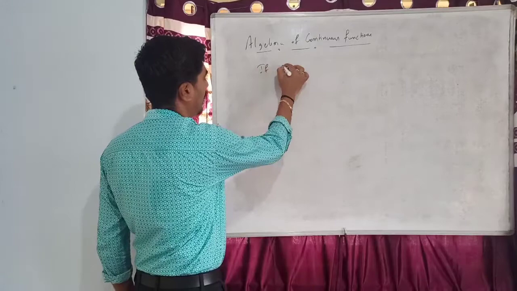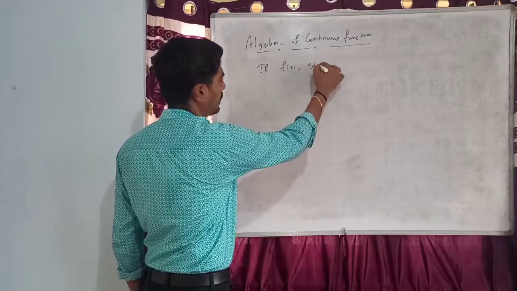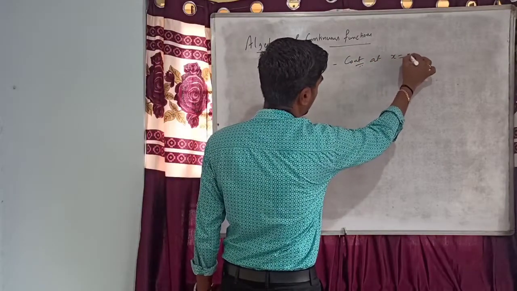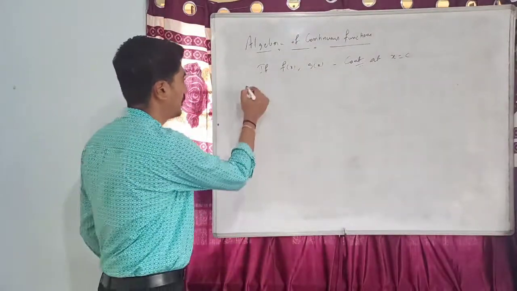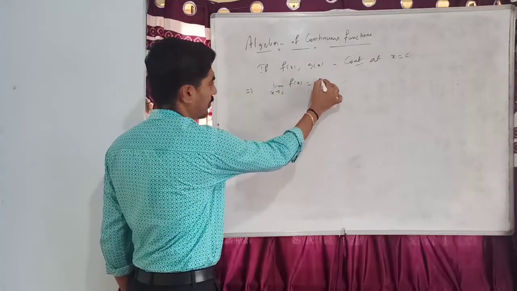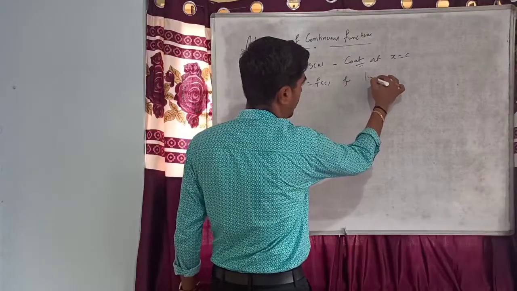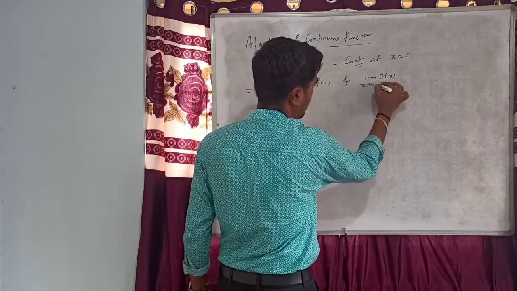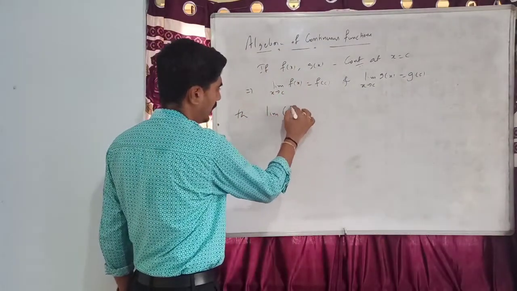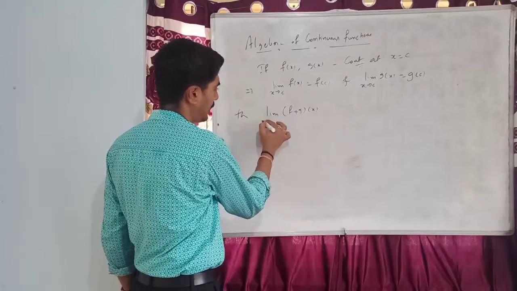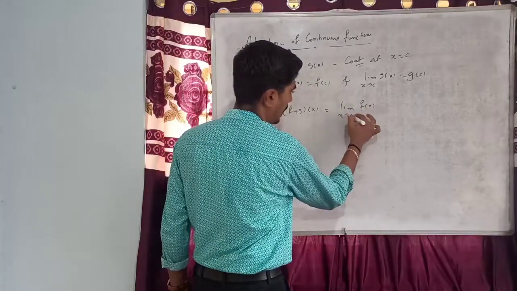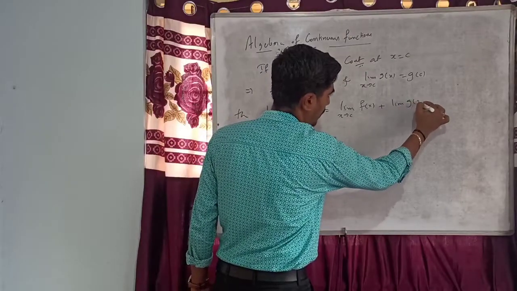If f of x and g of x both are continuous at a point x equal to c, that is, the limit of f of x as x tends to c is equal to f of c, and the limit of g of x as x tends to c is equal to g of c, then the limit of f plus g of x as x tends to c will be equal to the limit of f of x as x tends to c plus the limit of g of x as x tends to c.